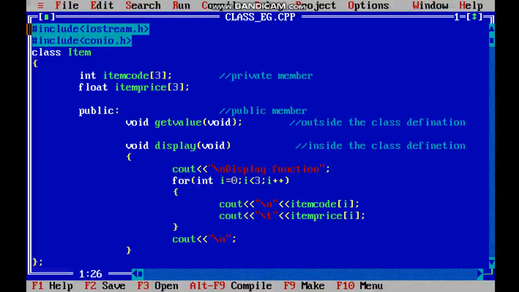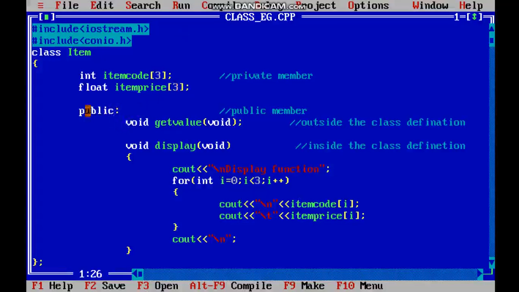Here I have created a program. First I have declared the header files, which are iostream and conio.h, which you are familiar with. Then I have created a class named item. Inside that block I have created first two private members of the class, which are integer item code and float item price. Here I will write the code and here I will mention the price. Here I have taken three variables, in which I will insert three values. You can use n number of them.